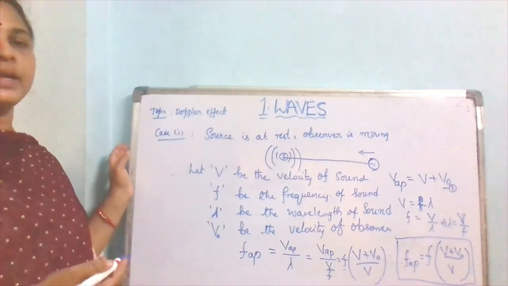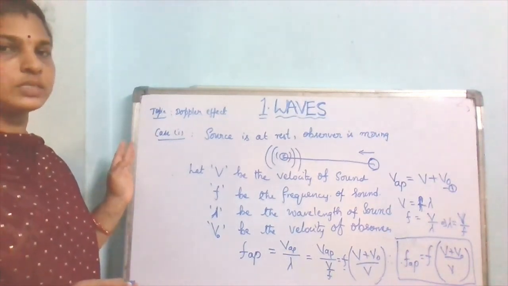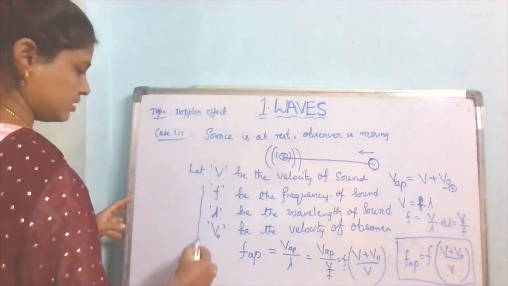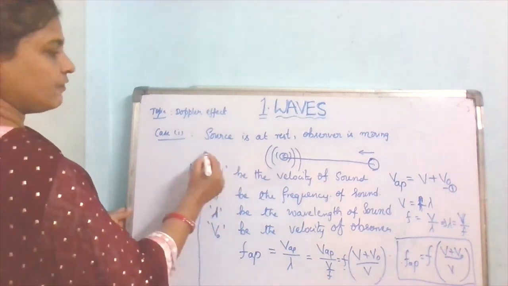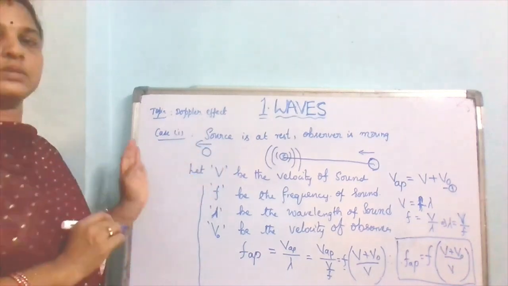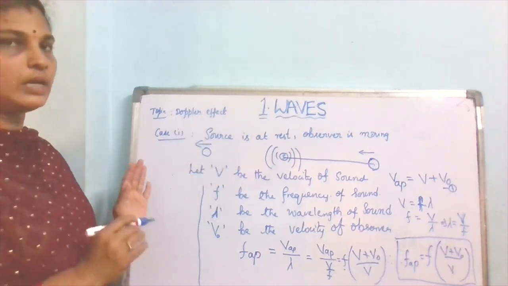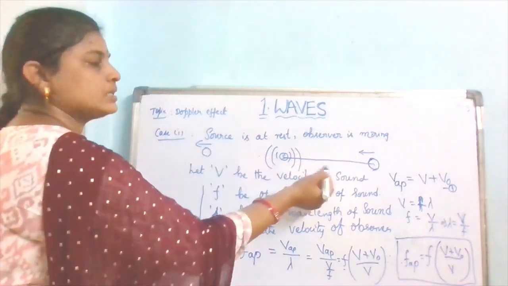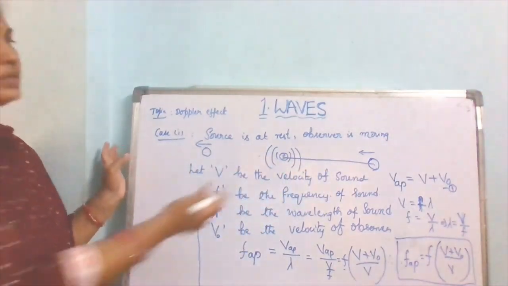Now if an observer is going away from the source, what happens? Here he was approaching towards the source.